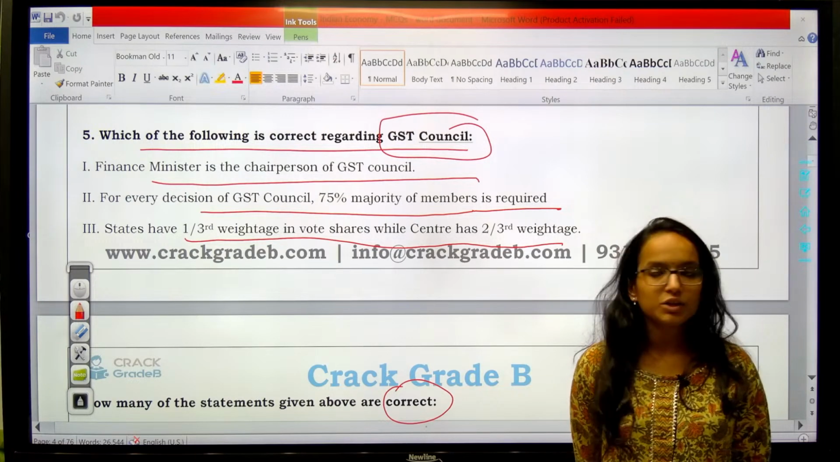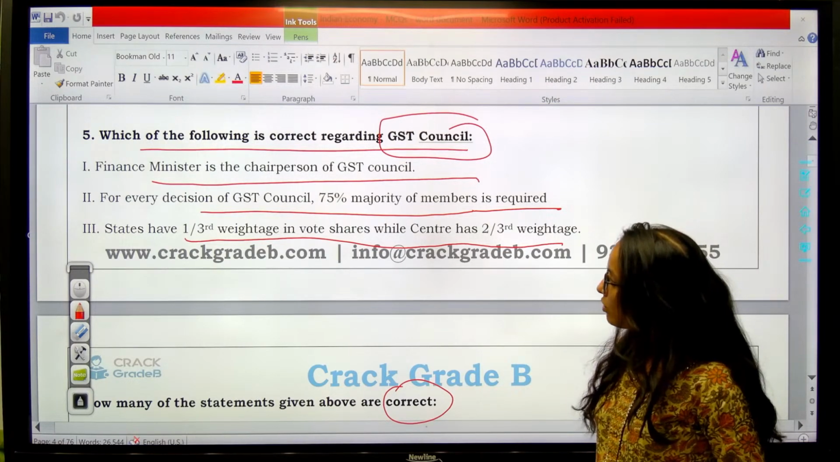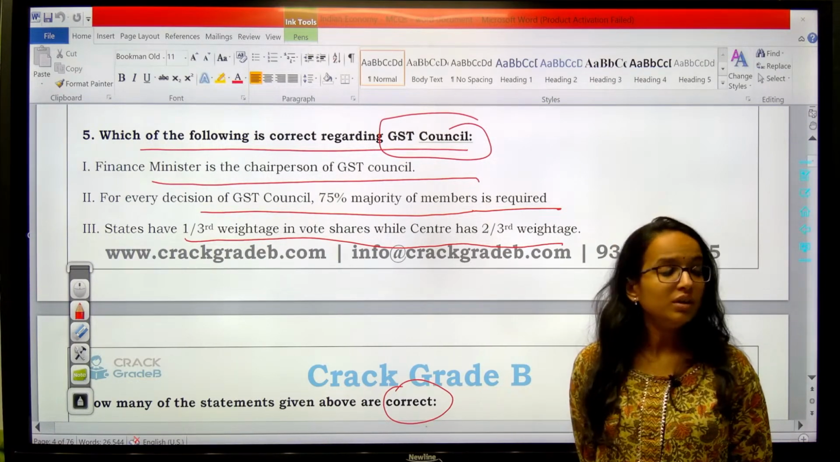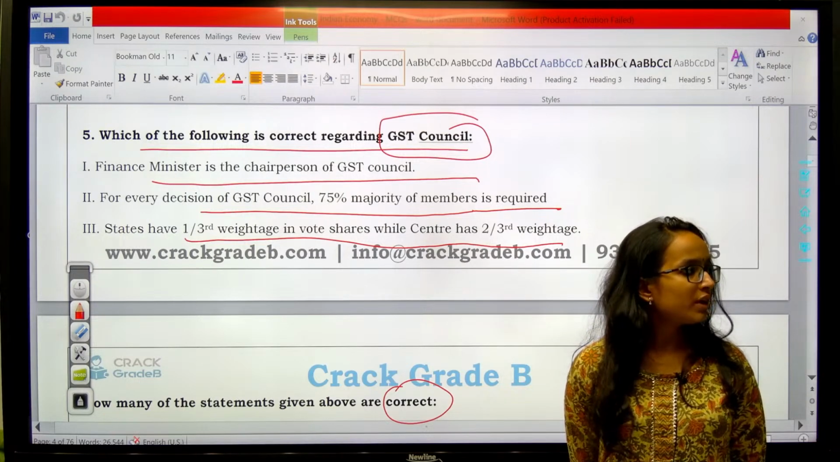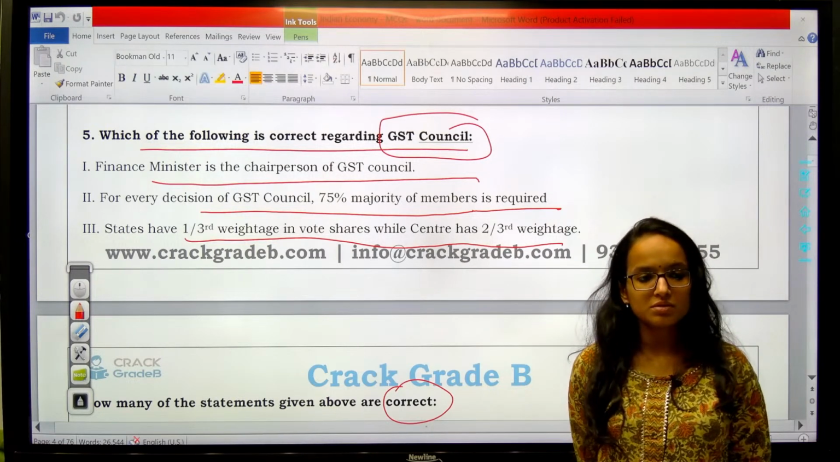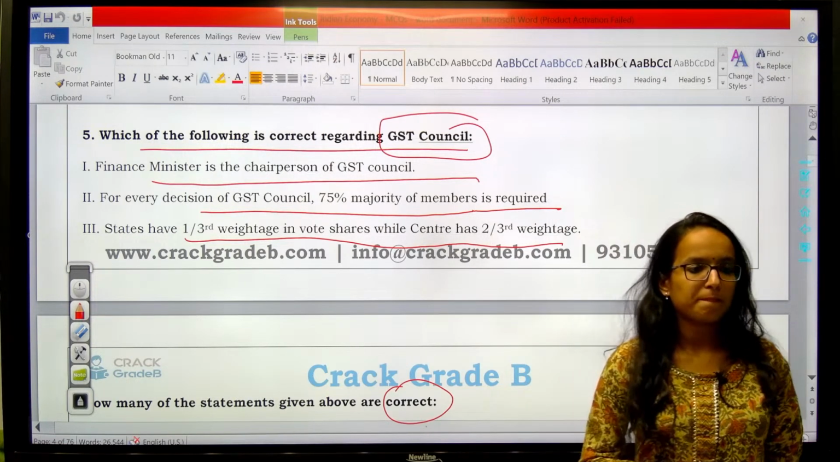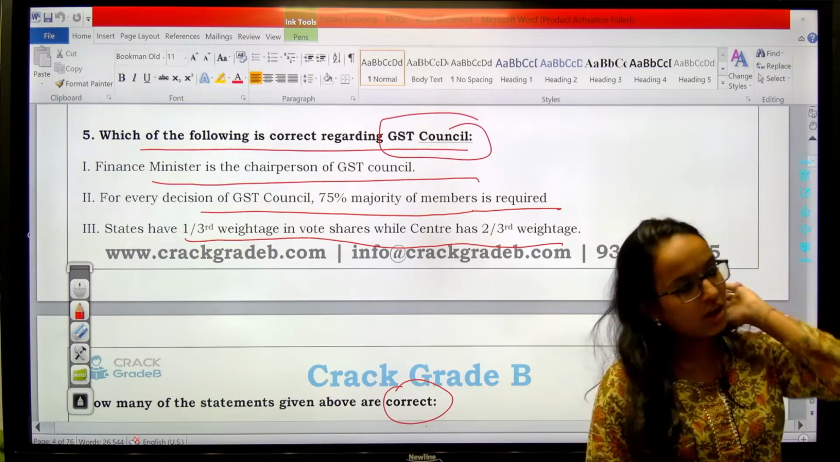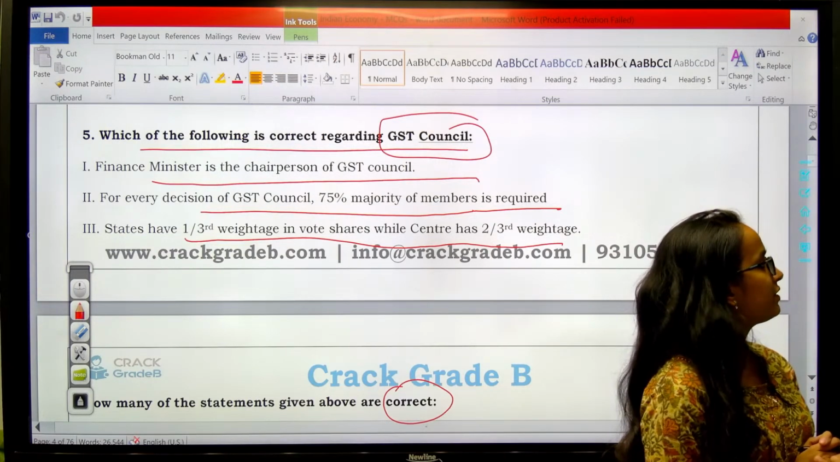1 and 2 are correct, you are saying. 1 and 2 are correct. Okay, good. Any more answers? I am waiting for your answers. Which of these statements are correct?